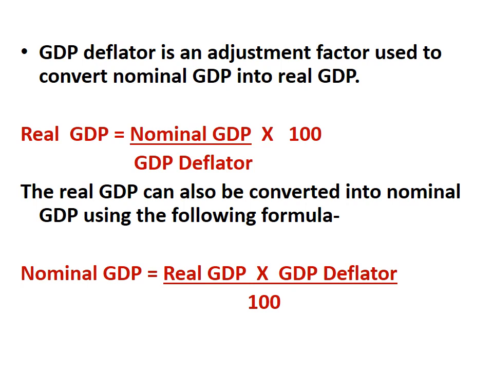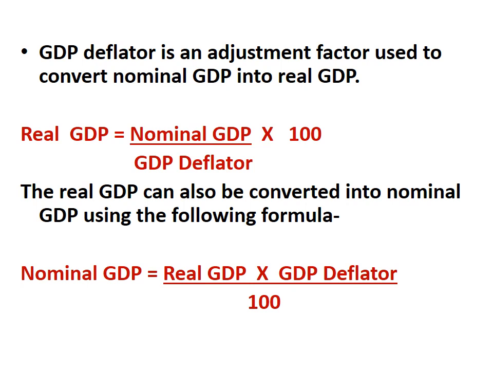Now GDP deflator is an adjustment factor which can be used to convert nominal GDP into real GDP. So the formula for real GDP could be nominal GDP divided by GDP deflator into 100. This formula has been derived from the formula of GDP deflator, that is nominal GDP divided by real GDP into 100. So the formula for real GDP, I'll repeat once again, is nominal GDP divided by GDP deflator, or price index, into 100.